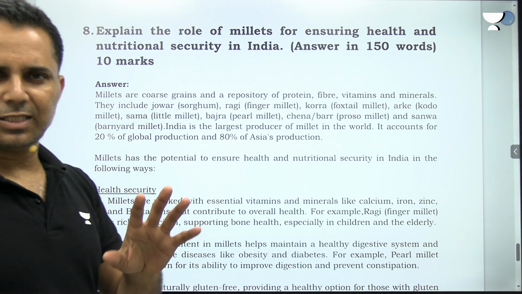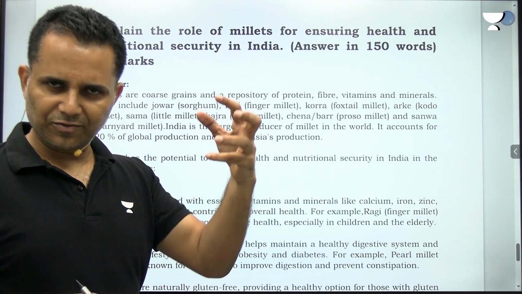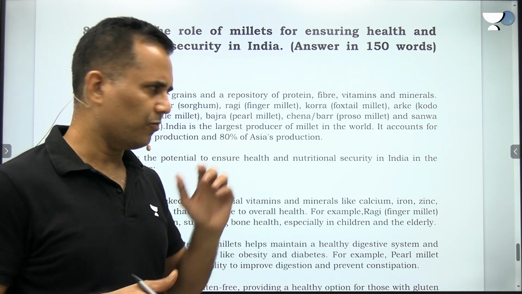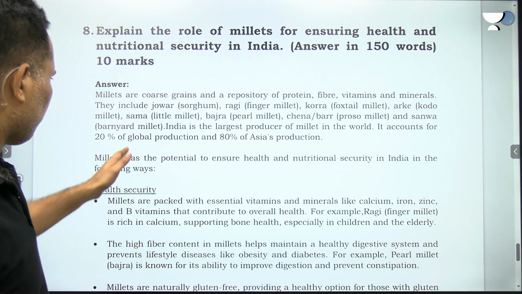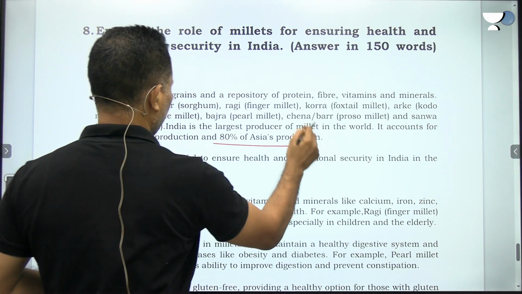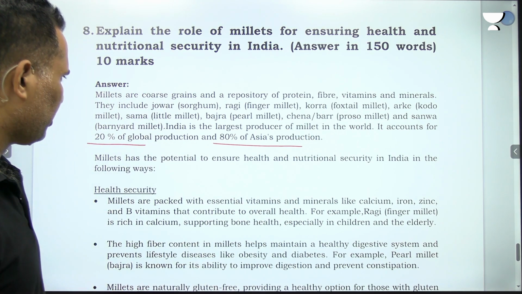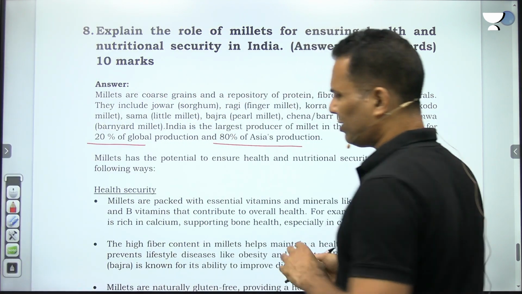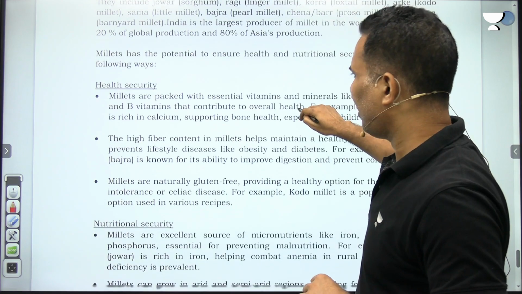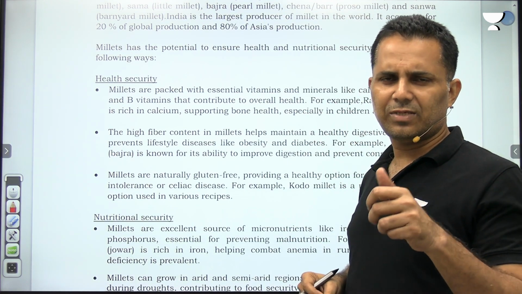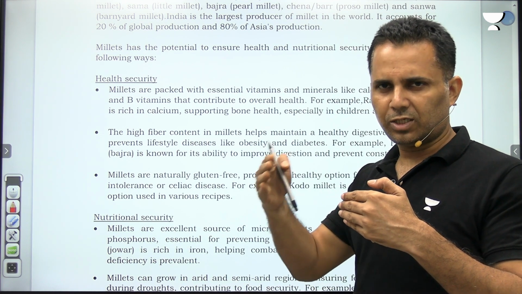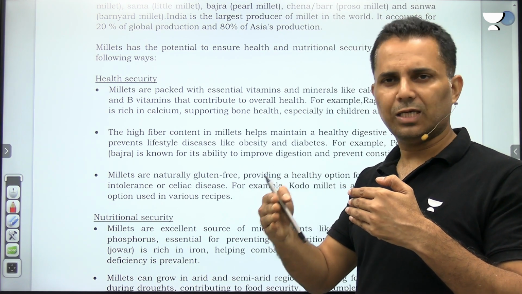You see in introduction you need to write what are the various millets in India, and you can write that India is the largest producer of millets in the world. It accounts for 20% global production and 80% of Asia's production. Millets has the potential to ensure health and nutritional security in India. Now it's more technical rather than economic. So you have to link whatever proteins, vitamins, fibers are found in the millets with nutritional security, and with that you have to link it with health security.